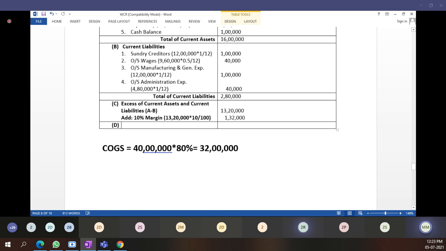1 lakh. Net working capital requirement. How much comes adding that? Okay, this much is clear, students? Hello, all of you are with me? Yes, sir. Okay. Yes, sir.